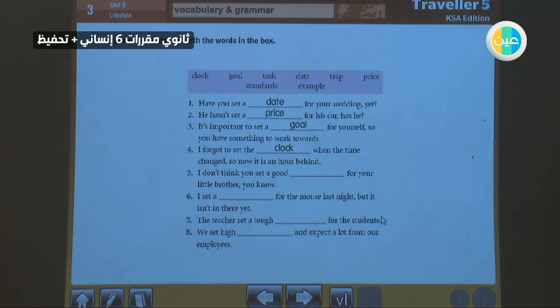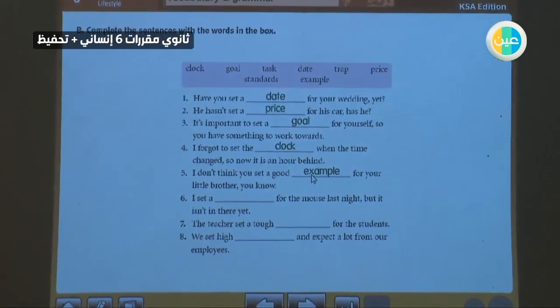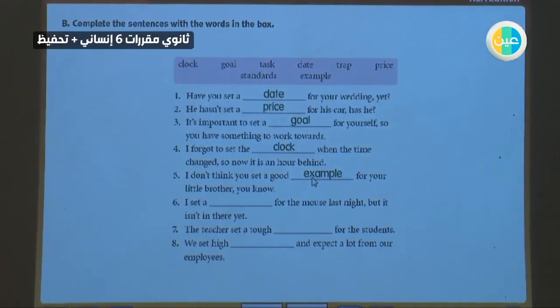I don't think you set a good example for your little brother, you know? Sure, you are the idol of your brother. So set an example. I set a trap for the mouse last night, but it is not there yet.